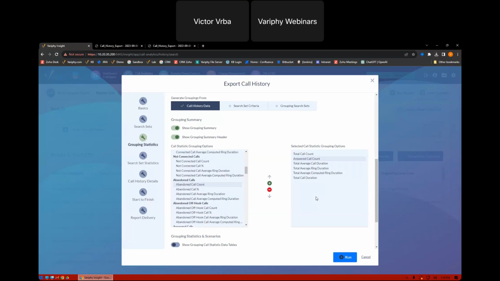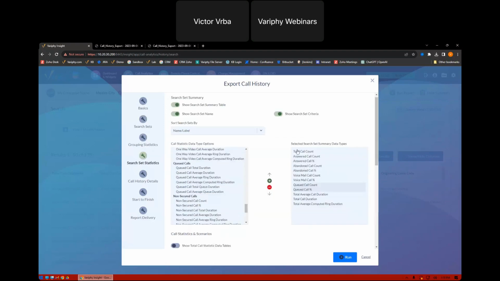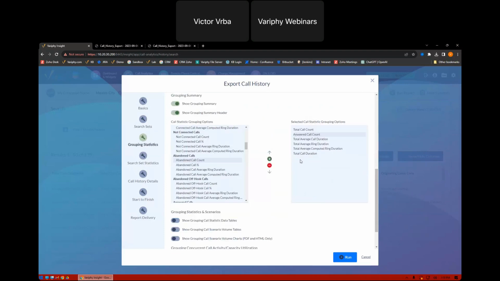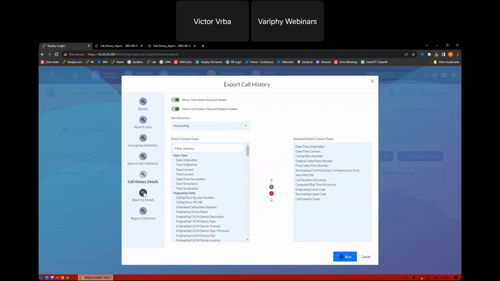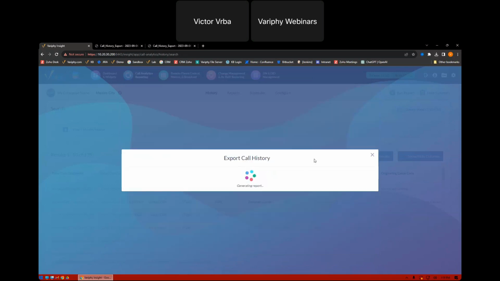It's a hunt group. It's multiple people's responsibility. So for the per person, I don't add that. But when I'm talking about my search set statistics, again, the hunt group level here, it's very important to see answered, abandoned, and voicemail because that's going to tell you the quality that you're giving your customers. So now that I've added some general statistics there, we have our detail. I'll leave cradle to grave turned on, and let's see our end result here.